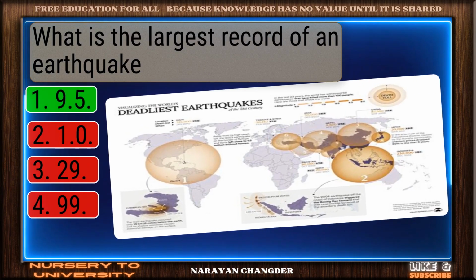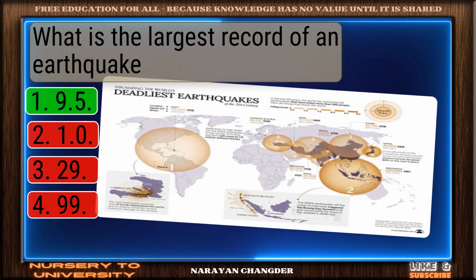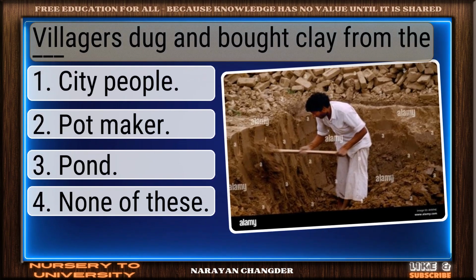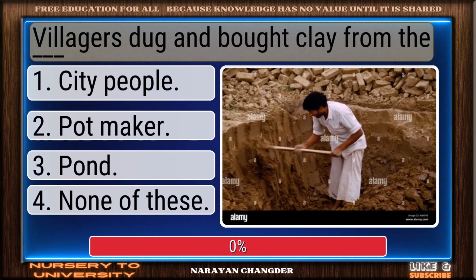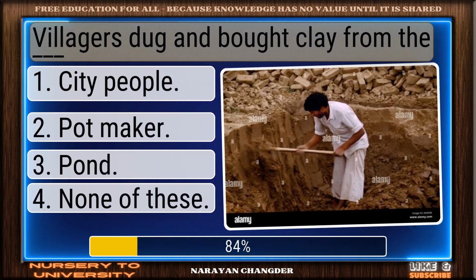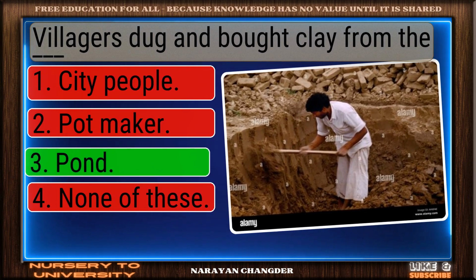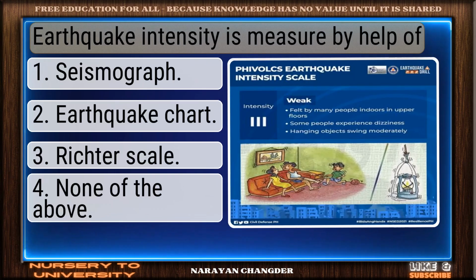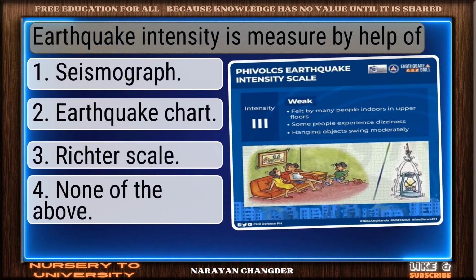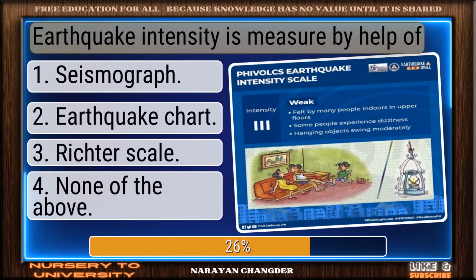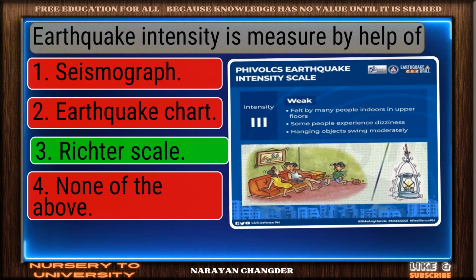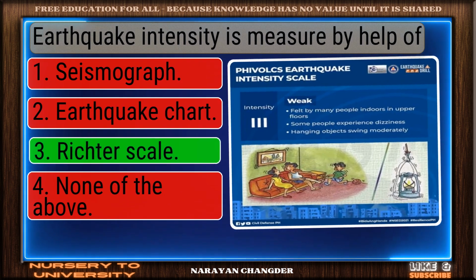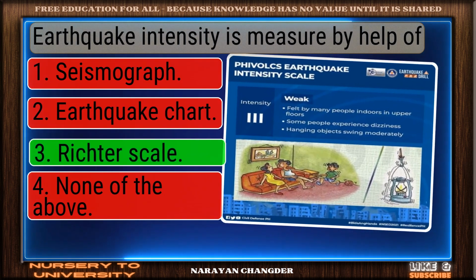You chose 9.5, and it is correct. Villagers dug and bought clay from the dash. Nice work. You chose pond, and it is correct. Earthquake intensity is measured by help of. On track. Richter scale is the correct answer.